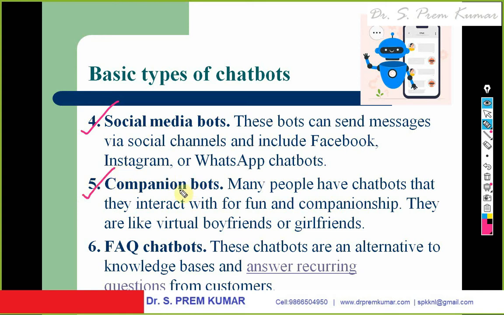Companion bots. This is very popular. It is a companion bot. You don't have friends. You want to have friends, you want to express your problems and you want to get a reply, soothing replies you require. In such cases, you can go with the companion bots. The companion bots, generally they are video bots. You can directly talk to them as you are talking to a human being. They will console you, they will respond to you, and sometimes they may give some solution to your problems. They are like virtual boyfriends and girlfriends. We call them companion bots.